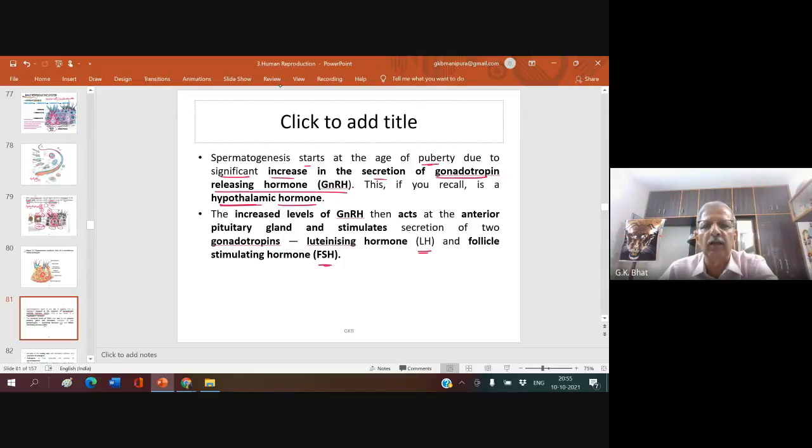The increased level of gonadotropin-releasing hormone from the hypothalamus then acts on the anterior pituitary gland.